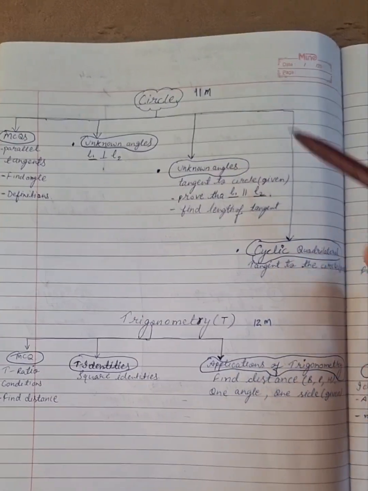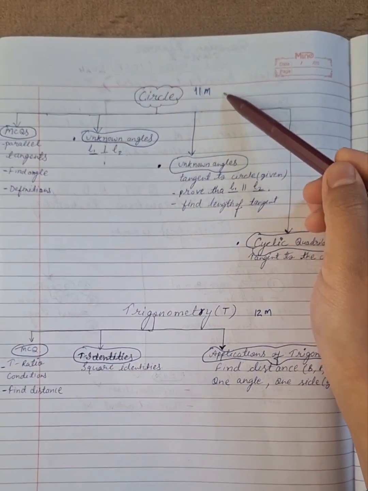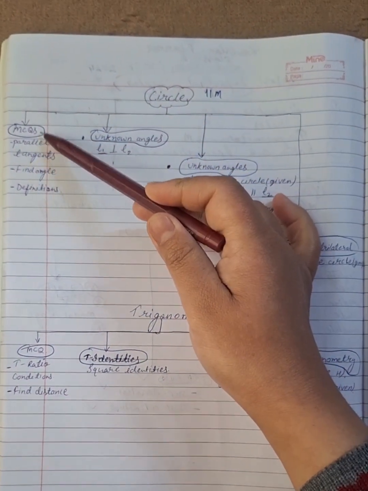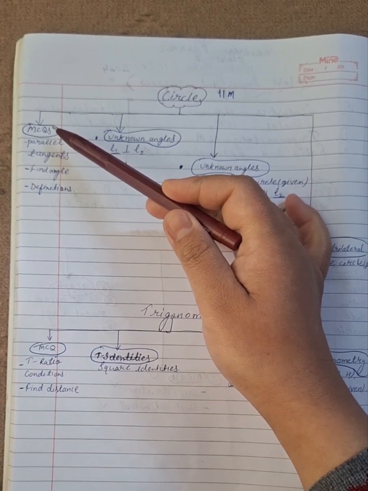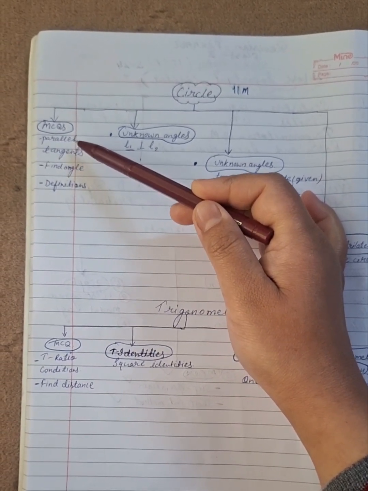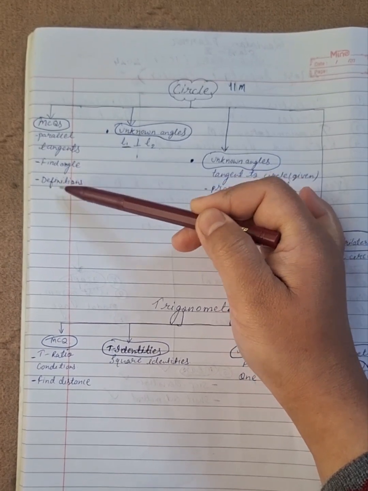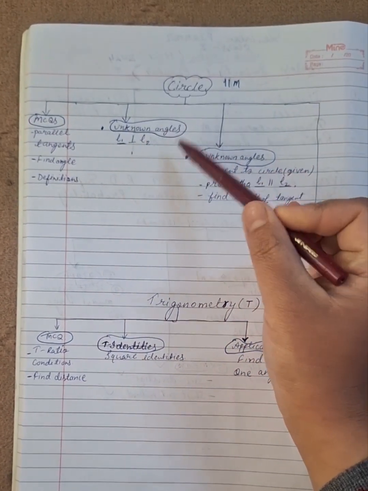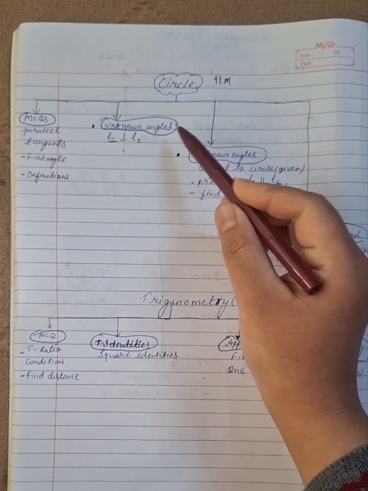And the next chapter is the circle, which is of 11 marks. So from the circle chapter also one MCQ will come, and in MCQ you need to prepare this topic with parallel tangents, find the angle, definitions. And 2 topics are related to an unknown angle.